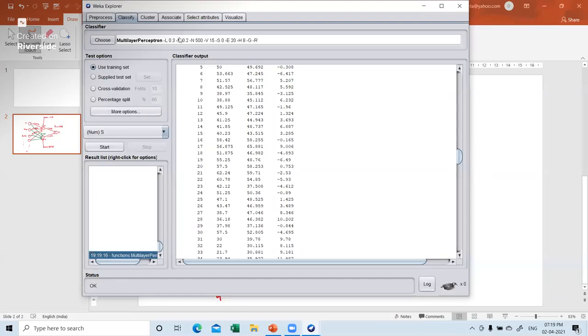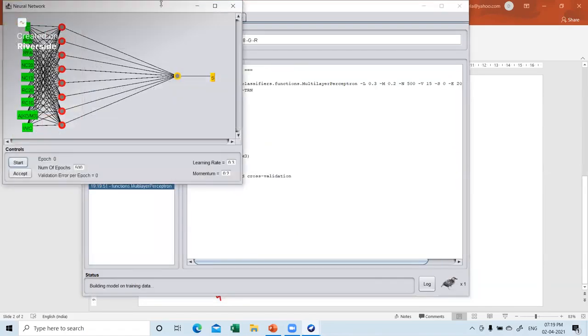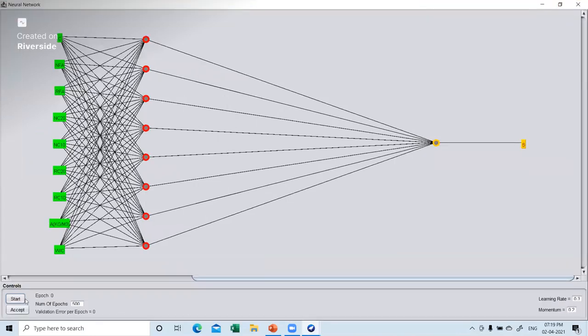Now one more thing I'll show you. If I say use cross validation, and instead of the default for the time being, let me say the cross validation folds are 2, and I will say start. Now once I do this, I'll have to run this thrice. The reason being, first time it will be full training, and the second and third times will be the cross validation which will be done. That's the reason I'll have to run this 3 times.